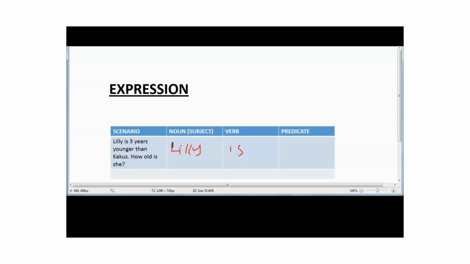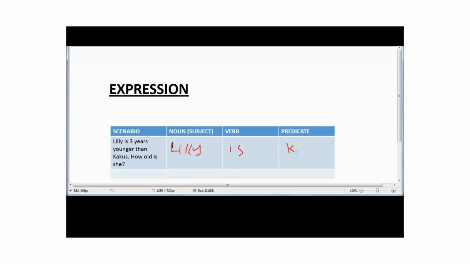A comparison is made between Lily's age and Kakus' age, which at the moment happens to be k. Kakus' age is not known. Yet, they say she's 3 years younger than Kakus. Now, if Kakus' age happens to be k, what will happen to k after the question has been answered? Will it increase or decrease? If Kakus' age is k and Lily is 3 years younger than him, we expect Lily's age to be less than k. That's a decrease.